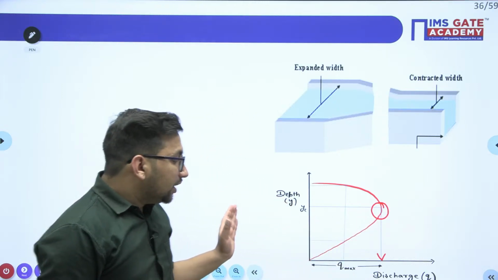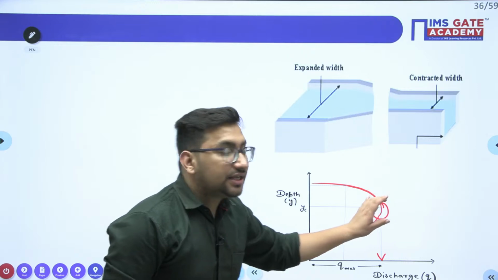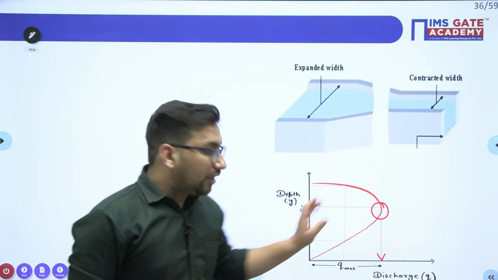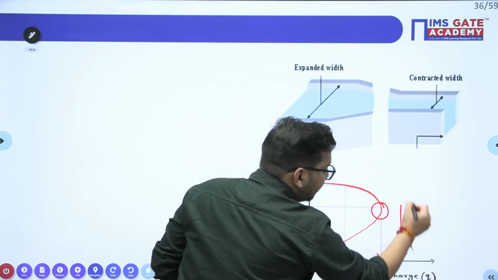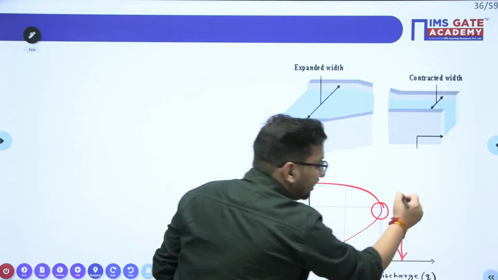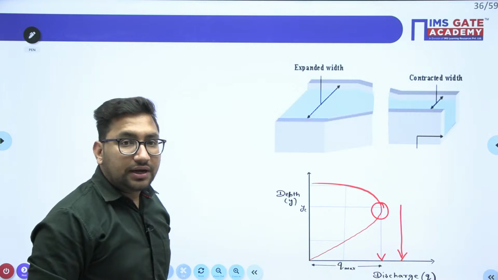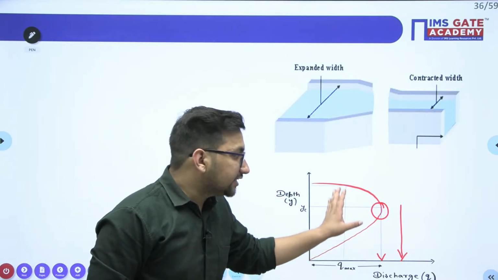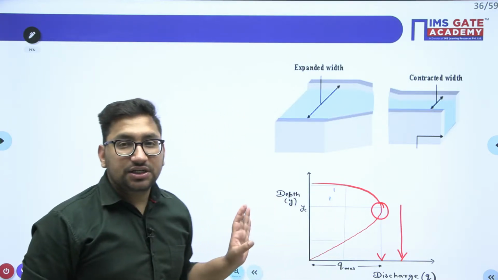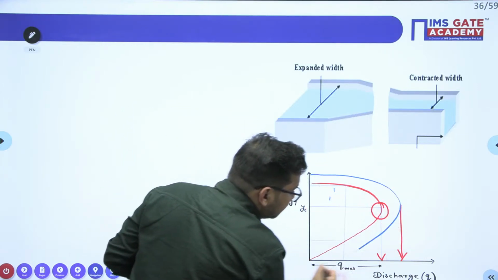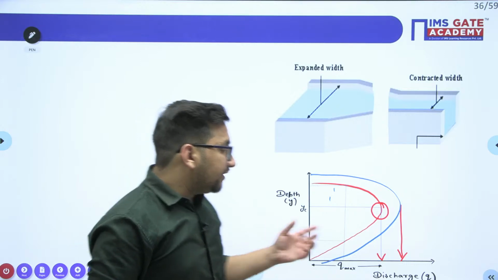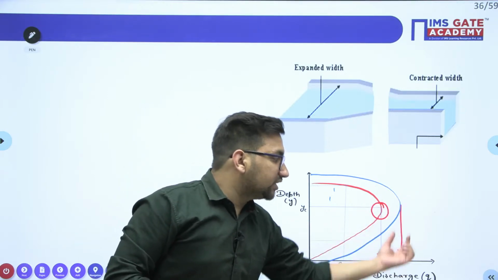If you reduce the width after that, what will happen? You know that there is no depth corresponding to this particular discharge value, right? But this particular case is for a specific energy. If you change the specific energy, definitely there will be some discharge, and definitely there will be some depth corresponding to this discharge value.